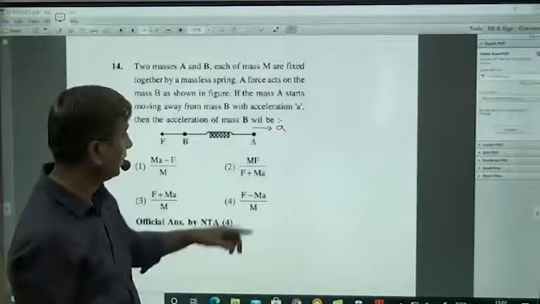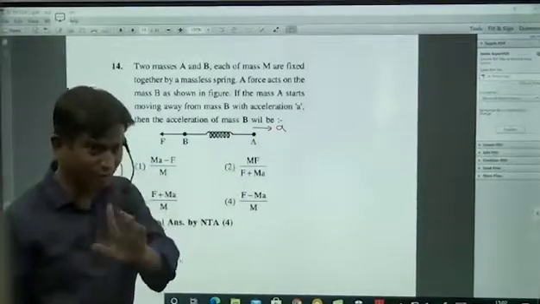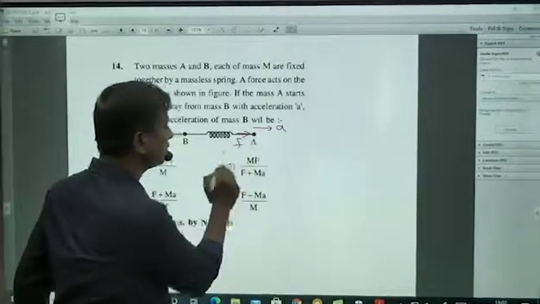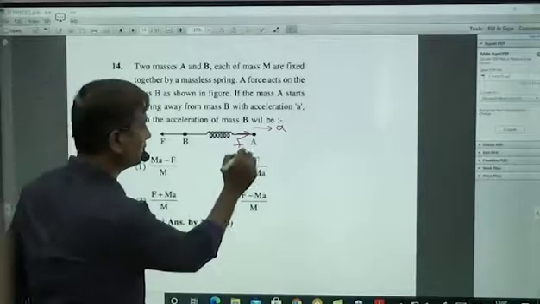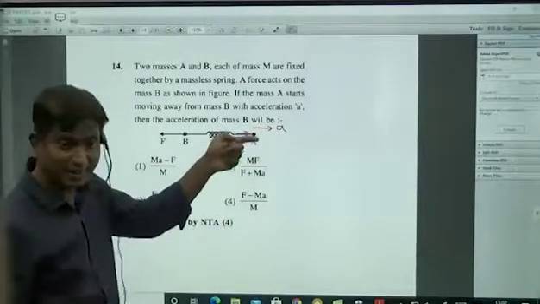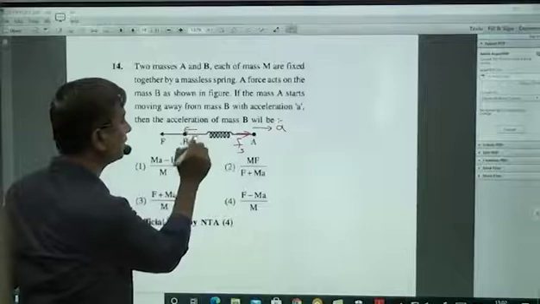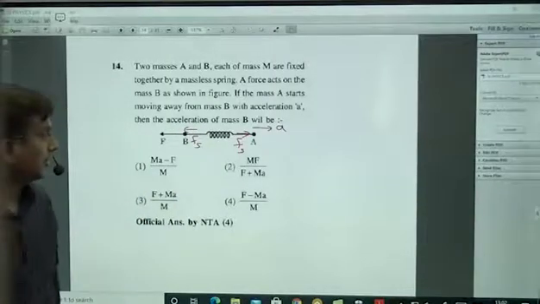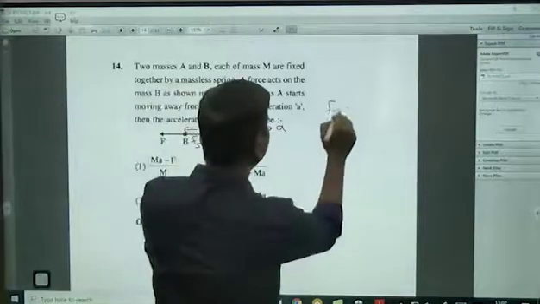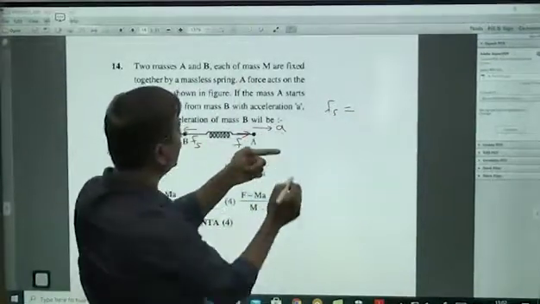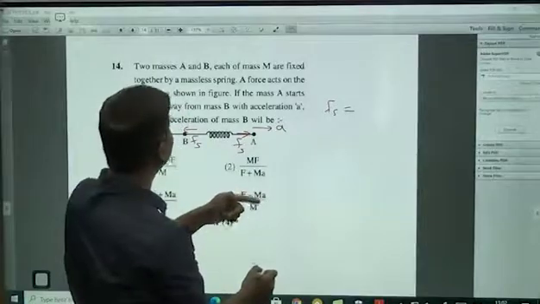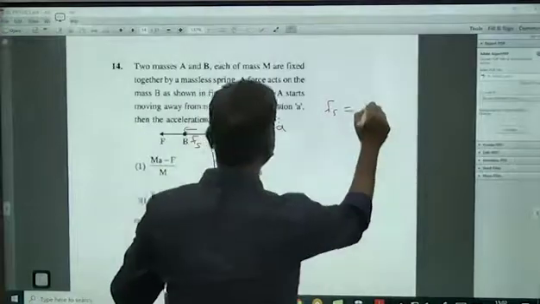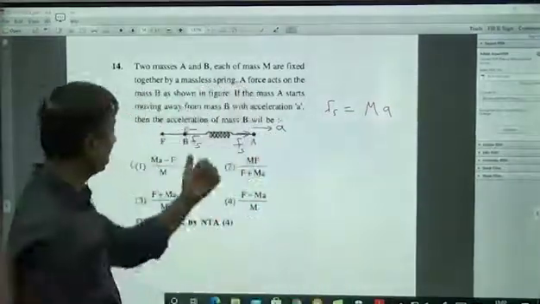That means on A there is only one force, that is a spring force, which has to act right side. So spring force Fs will be like this. Then on A, if it is acting like this, compulsory on B it will act like this only. Correct or not, spring force? No doubt about this. Now I will calculate spring force. Spring force is equal to mass of A into acceleration of A, right? So M into A. This is a spring force. Same spring force will act like this.